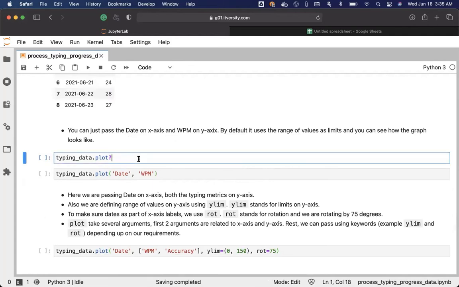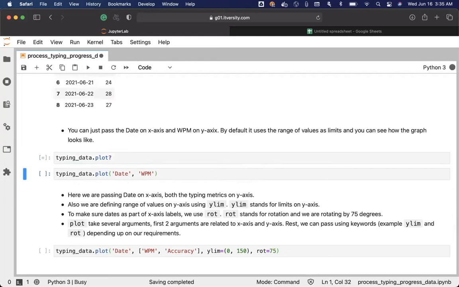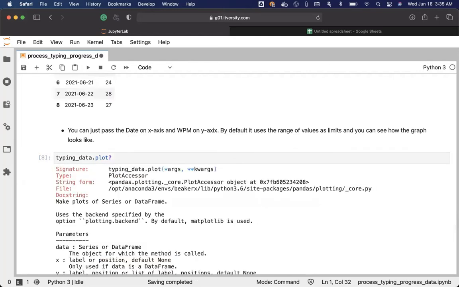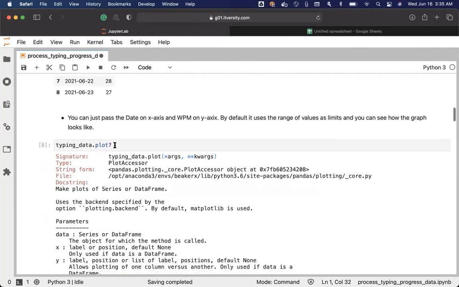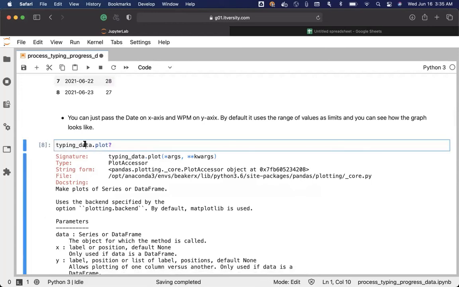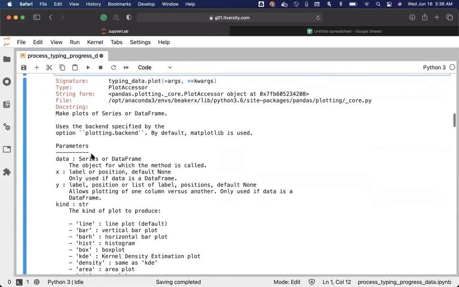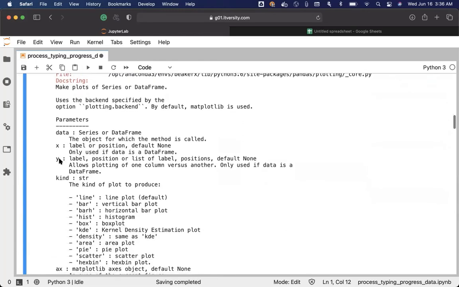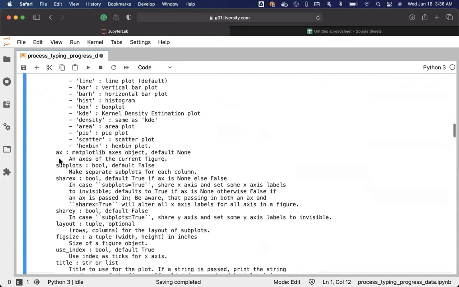Before getting in there, let's get the help on the plot function. If you want to use our platform to get the help, you can either use the help function from Python, or you can specify a question mark like this. typing_data is the variable which is created earlier and it is of type data frame. There is a function called plot on top of data frame, and you should be able to see the help here. It takes x-axis, y-axis, and quite a few other things as arguments.